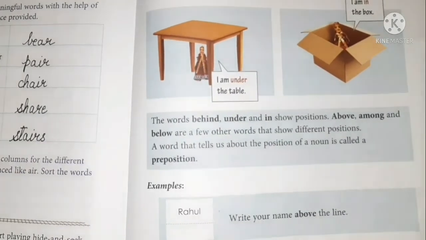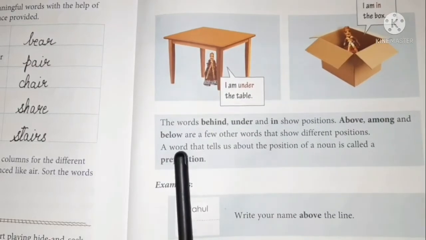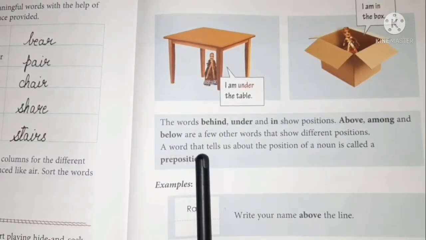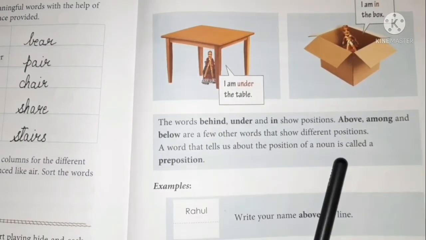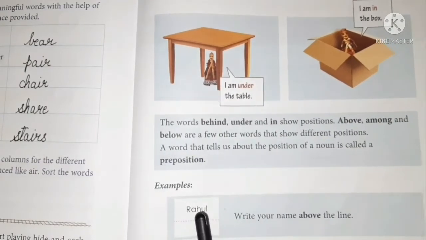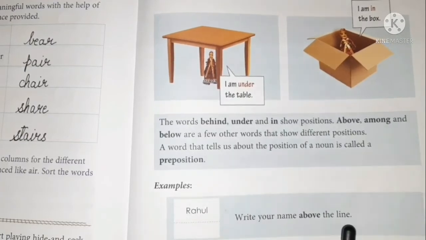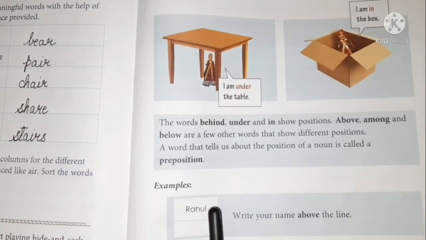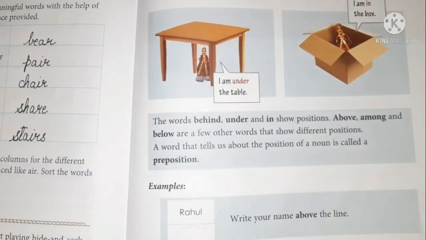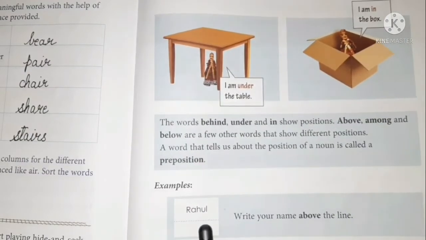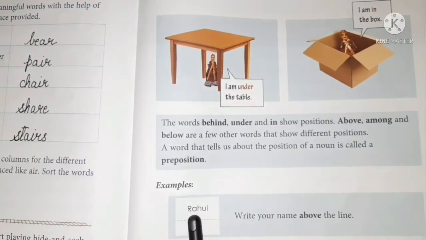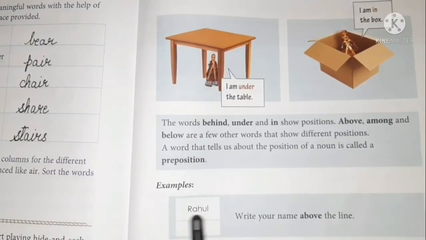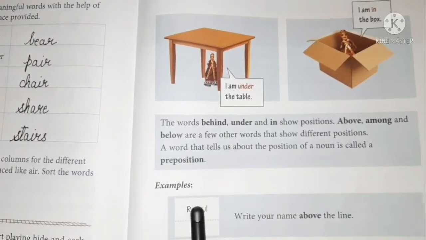Okay? So, what is a preposition? A preposition is a word that tells us about the position of a noun. For example, let's see, Rahul, write your name above the line. Okay? So, can you see this line? So, Rahul, you have to write your name above the line. Can you see? This is the line, and above the line you have to write the name.